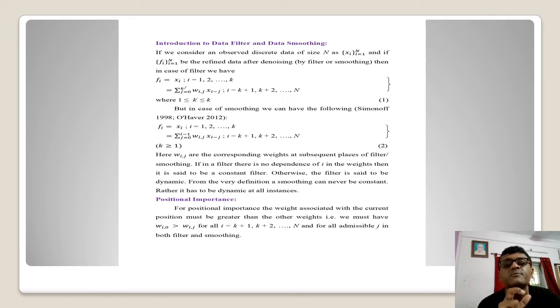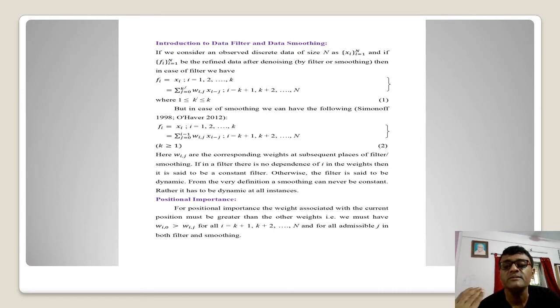For example, if I put j equals 0, that is the current allocation xi, but when I put j equals 1, that is the previous one, x(i minus 1), and j equals 2 means x(i minus 2), previous to previous. This way it goes in the backward direction. And this k prime, the upper limit of the summation, lies between 1 and the k we proposed at the initialization. So this is the structure in general we can propose for a linear process of filter.